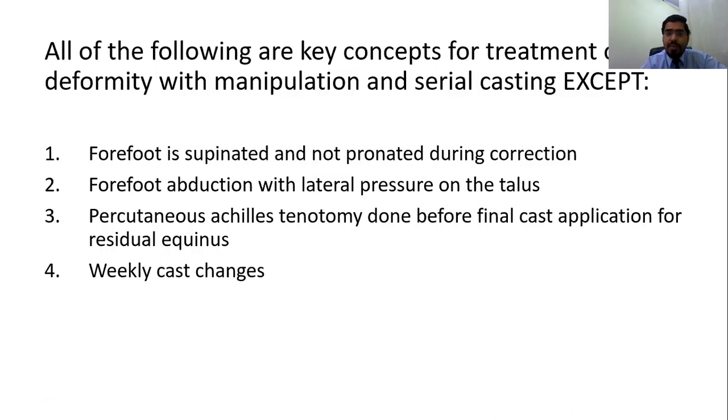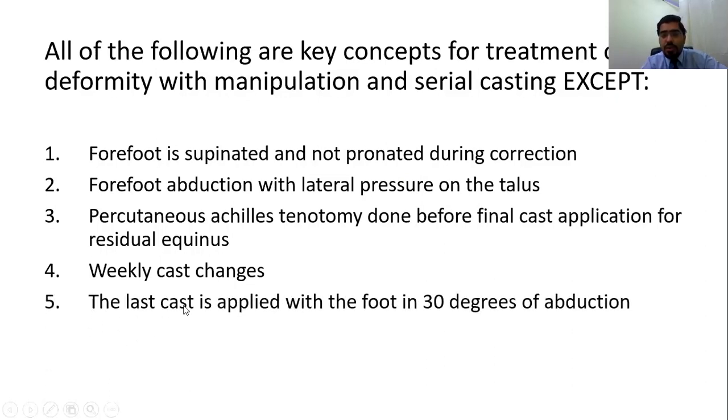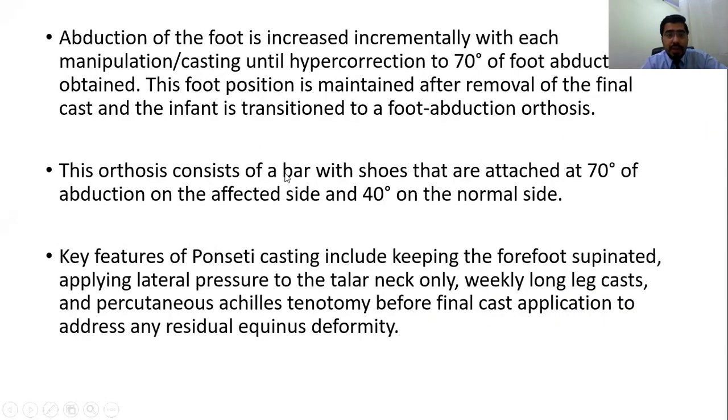Then comes the question: all of the following are the key components, concepts of the treatment of CTV deformity with manipulation and serial casting, except, and the answer was this. Basically, our aim is 70 degree of abduction, not 30. All the other four options correlate with the treatment of CTV, but the question was except. Do not jump right away after reading the first option that it can be the answer. No, do look at the statement of the question. So we basically achieve 70 degree of abduction.